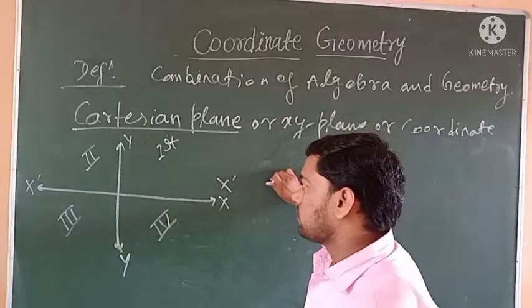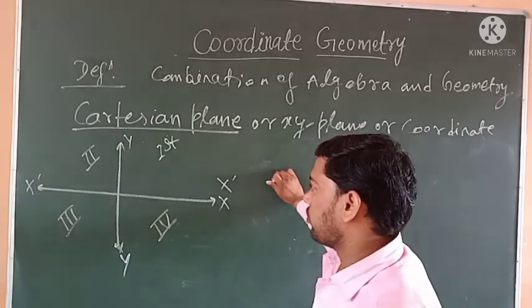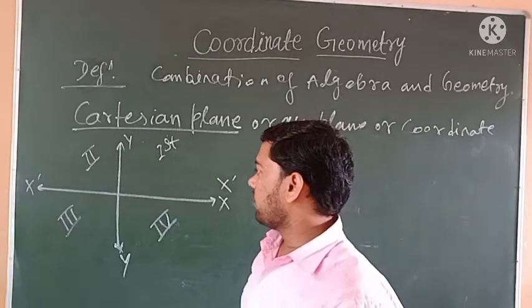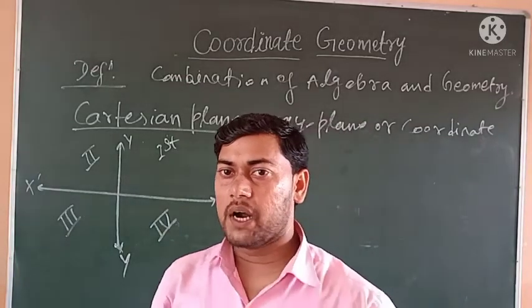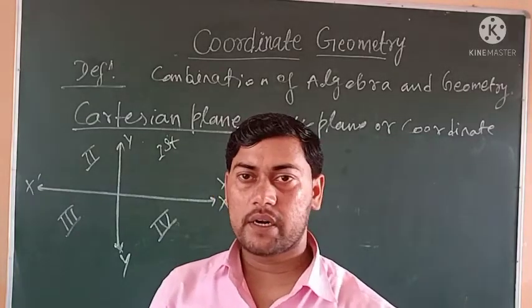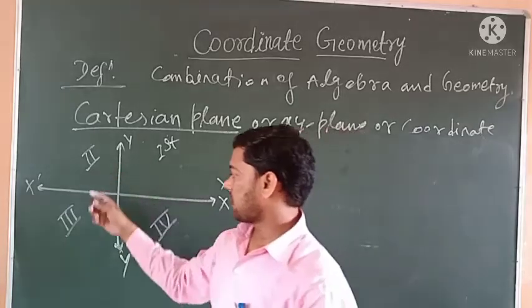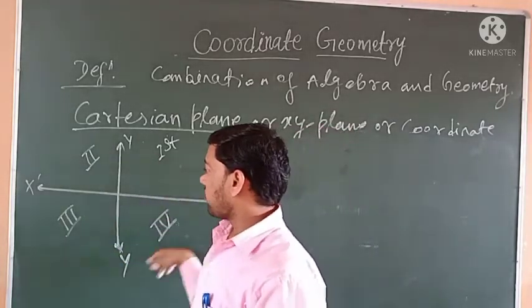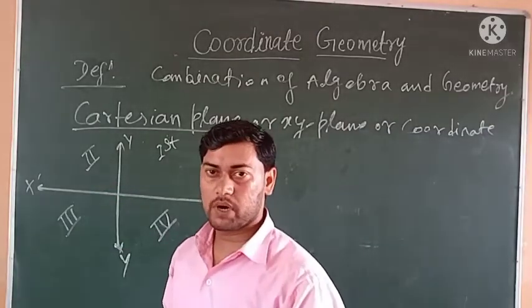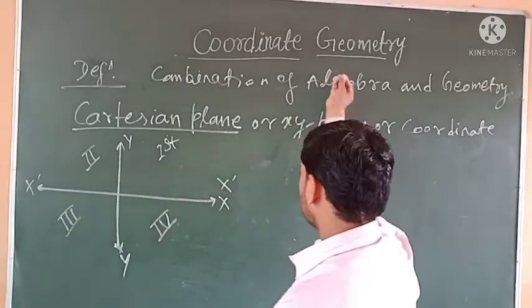Coordinate axes divide a plane into four equal parts, and each part is called a quadrant. This is the first, this is the second, this is the third, and this is the fourth quadrant. Naming of the quadrants is anti-clockwise.